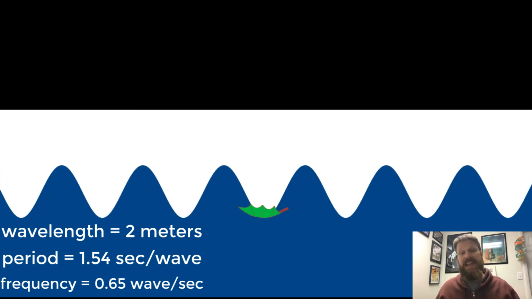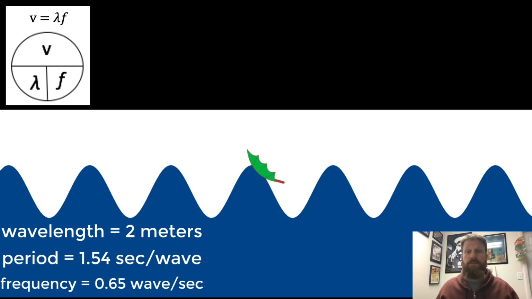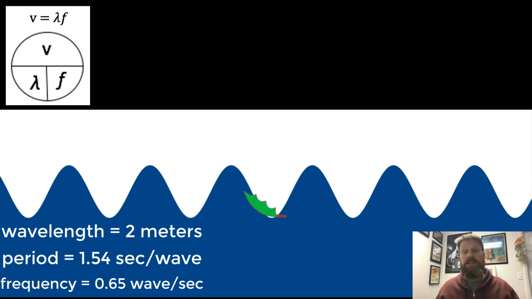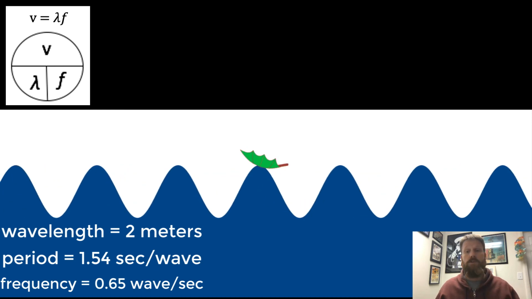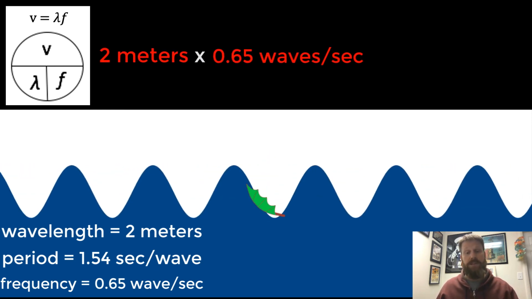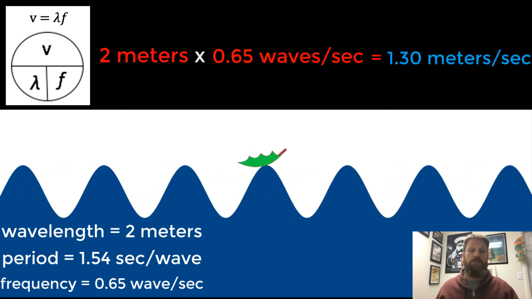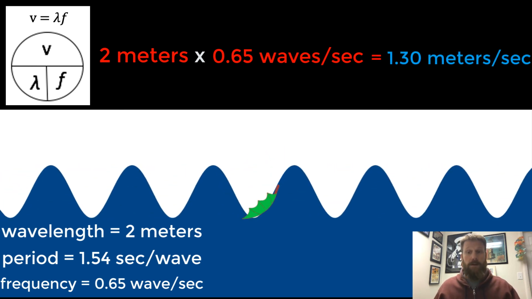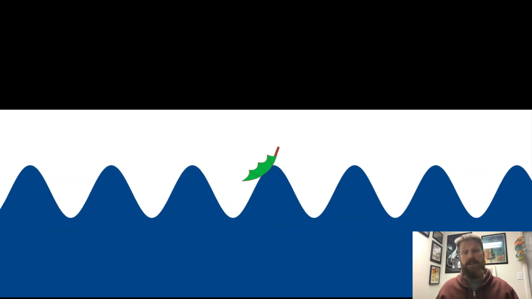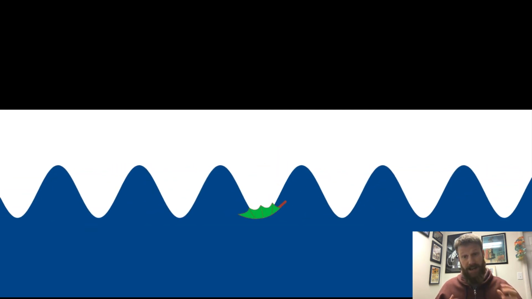We can get the same answer by multiplying the wavelength times the frequency. The symbol for frequency is a lowercase f. So 2 meters times 0.65 hertz, or waves per second, equals 1.3 meters per second. Both methods arrive at the same answer, and that is simply because period and frequency are inverses of each other.